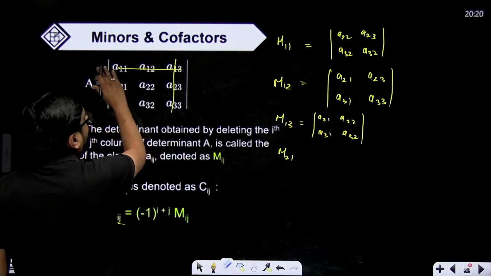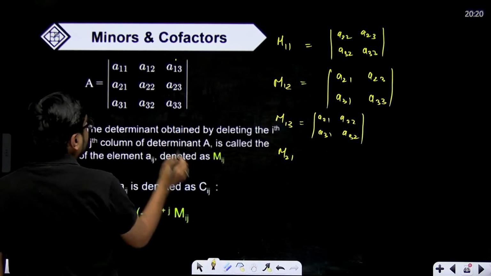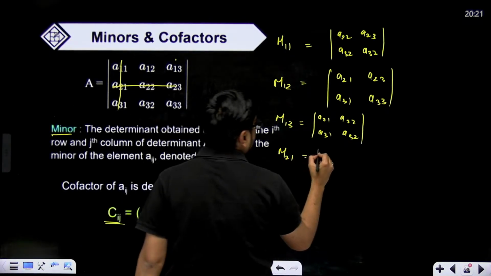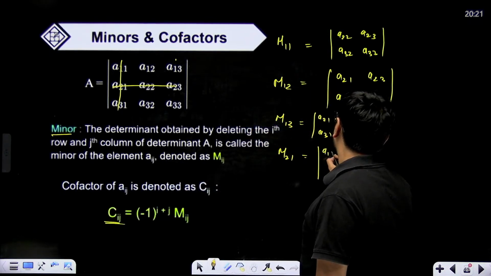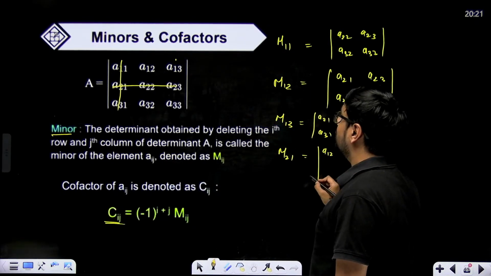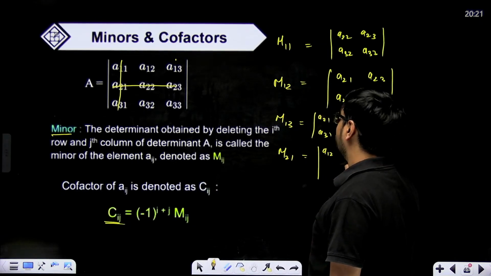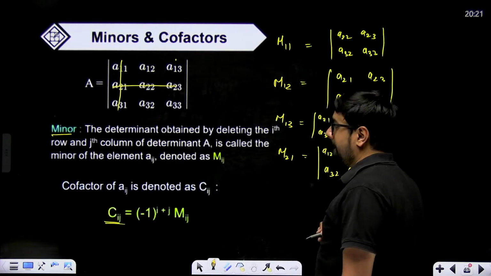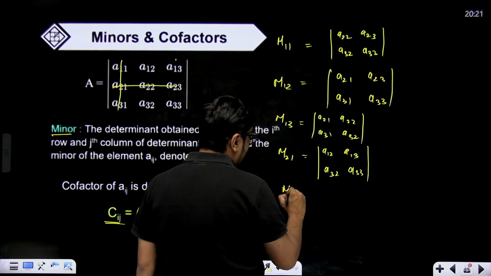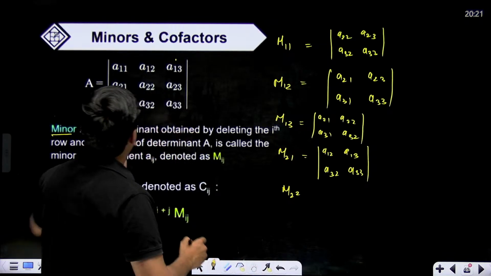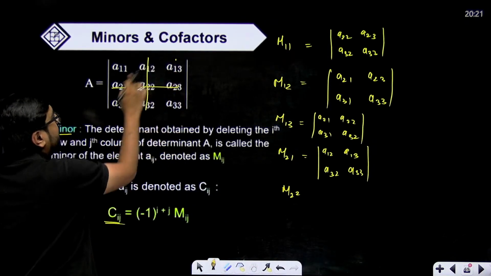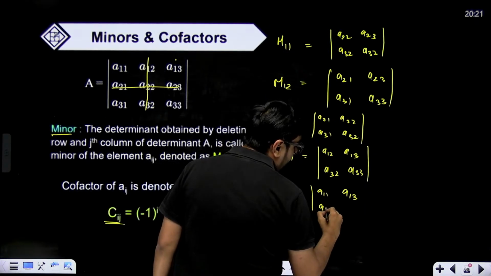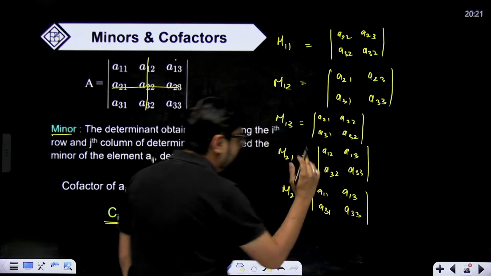Now let's say M21 we are finding. Minor of 21 will be the determinant formed on hiding the corresponding row and column of 21. What will remain? a12, a13 and a32, a33. This will be the minor. Similarly, M22: we hide row and column 2, so a11, a13, a31, a33 remain. All these will have value. These will be the minors.